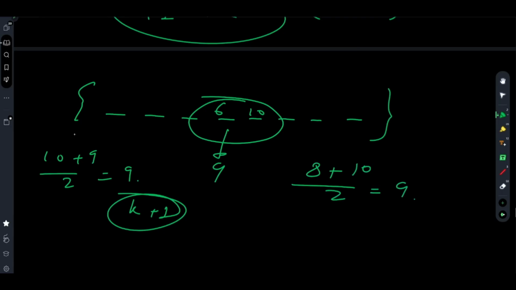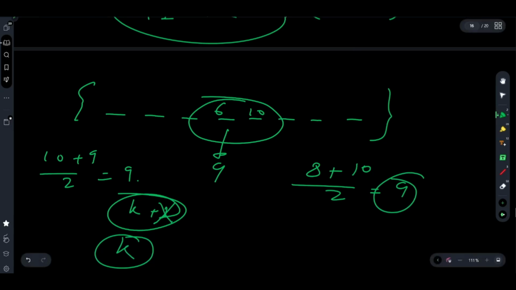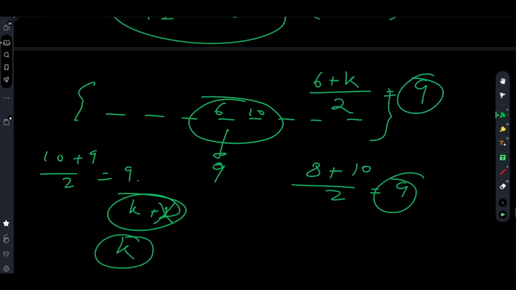So you will check: is it possible to retain 9 as the median by discarding this extra increment and making the number of increments k, which is well in the range of 0 to k? This can be done by increasing 6 by k units, one less than before, and you find that the median is exactly equal to 9. This particular part, I hope, is clear.